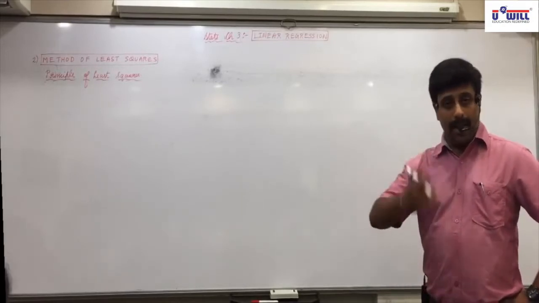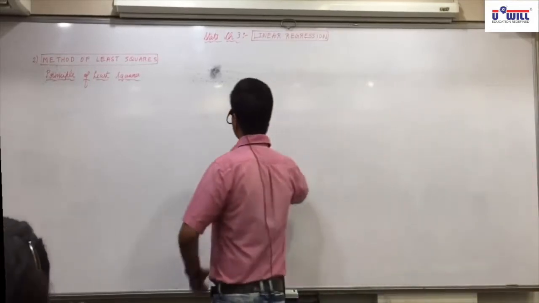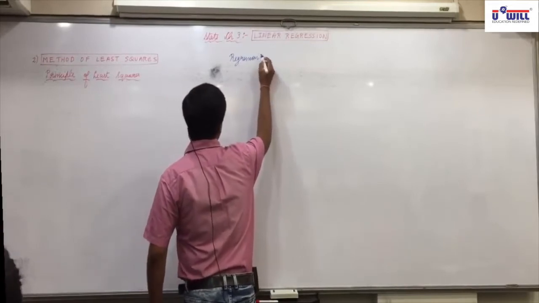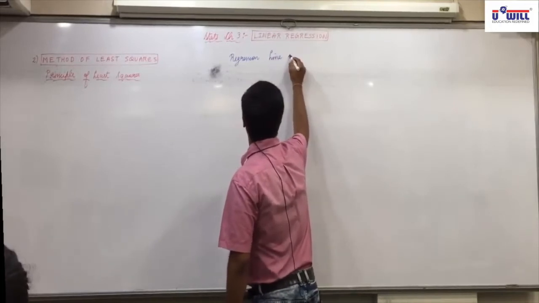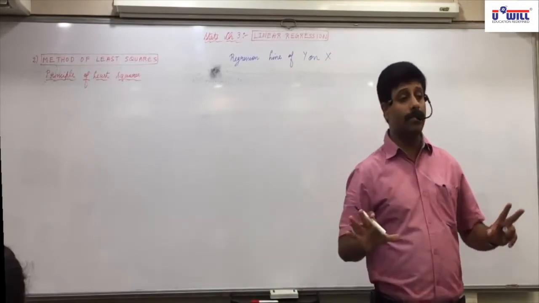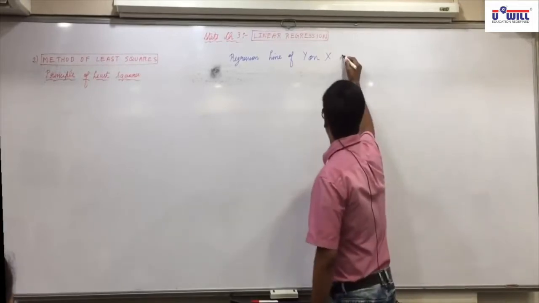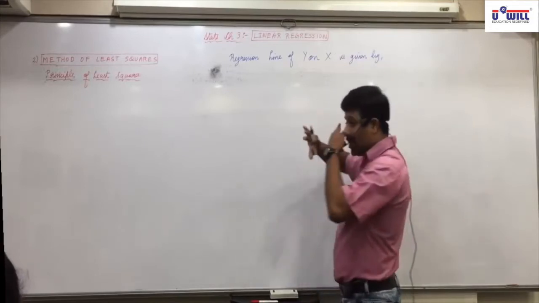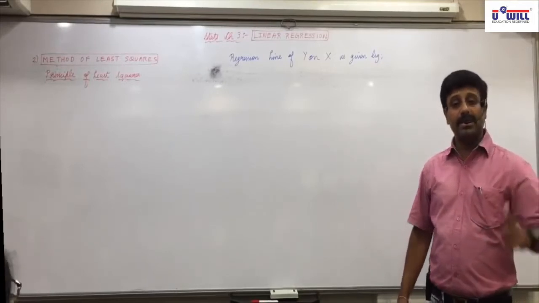Okay. Now we derive its formulas. So understand it properly, how to derive the formulas. First of all, regression line, this is now by the method of least squares, okay? Regression line of y on x. We will be having all the questions on y on x. We'll always have to estimate the value of y for the given value of x. Regression line of y on x is given by, this is a common sentence we'll read in all the solutions. Let's start in this manner only.